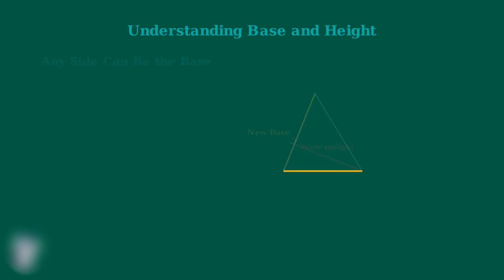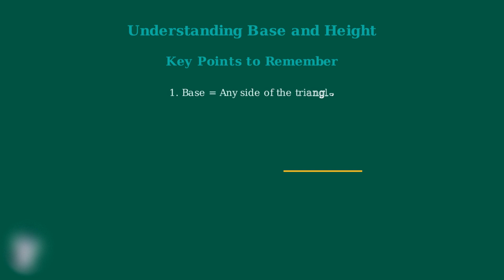Let me clear this and summarize the key points you need to remember about base and height. Here are the essential points about base and height that you must understand before we move on to the area formula. First, the base can be any side of the triangle. You have complete freedom in choosing which side to use as your base. Second, the height is the perpendicular distance from the opposite vertex to your chosen base.